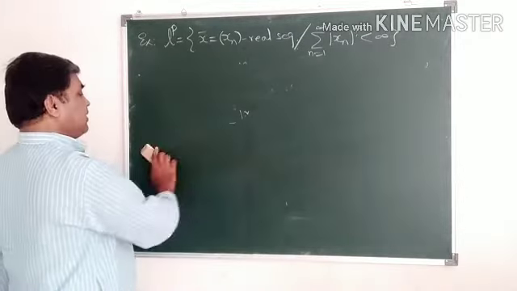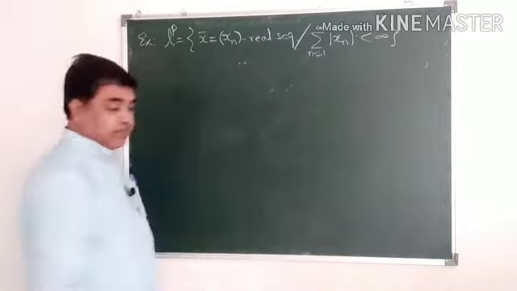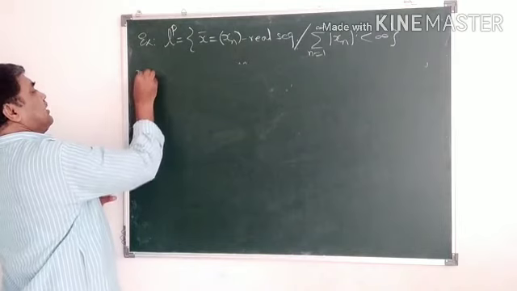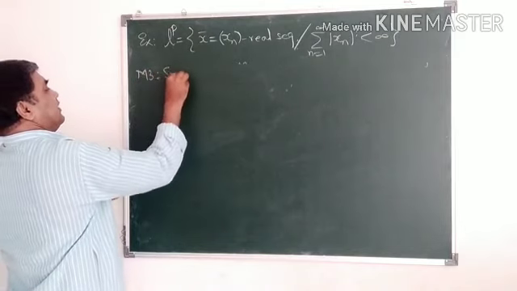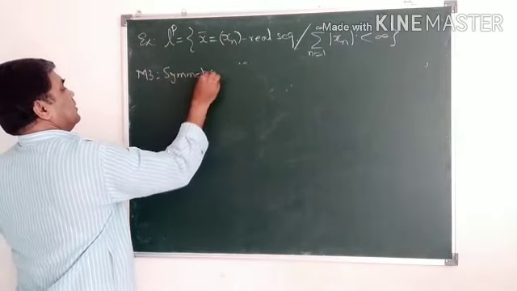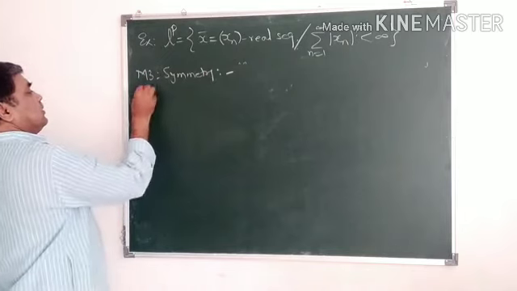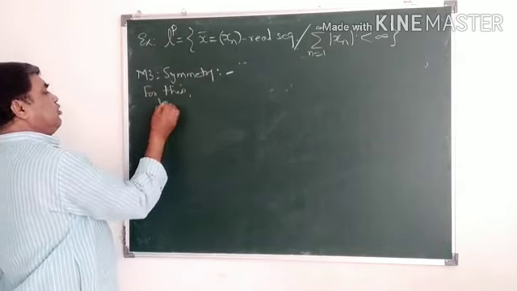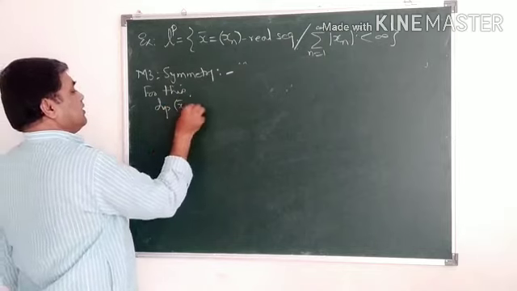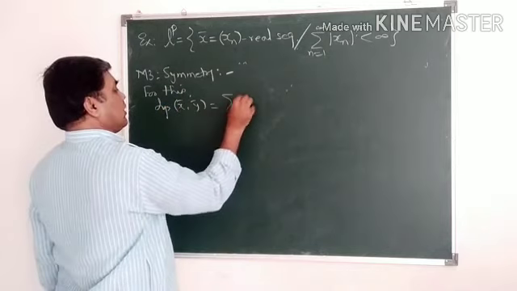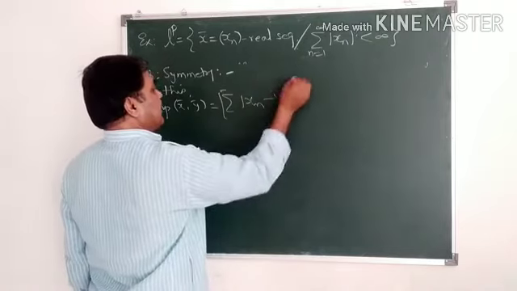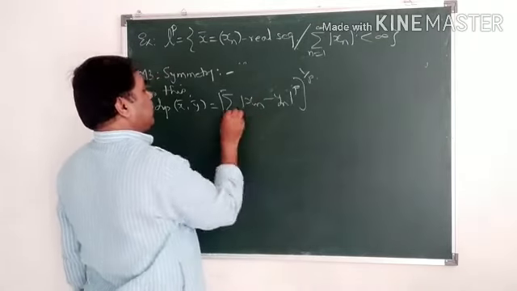Oh, before that, it remains to verify the symmetry axiom. M3, symmetry. So for this, dp of x bar, y bar is equal to the summation of mod xn minus yn to the power p, whole thing raised to 1 by p, where this sum runs from 1 to infinity.